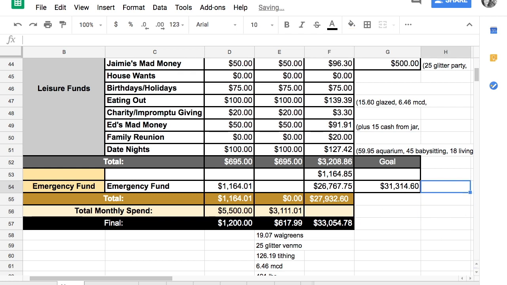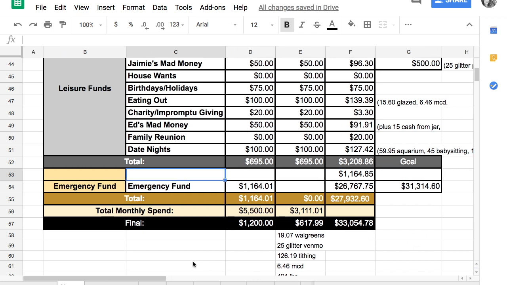And let's just move this gold mark right up here. Well, nope, I want my gold mark to be up here. So let's see, emergency fund. Sorry, you guys can just kind of play along with me as I doctor this up a little bit.